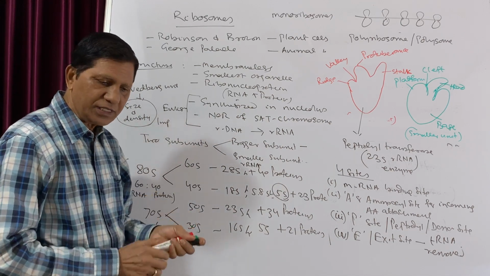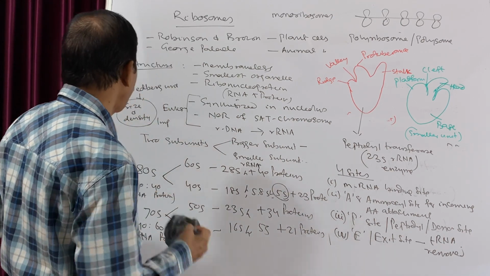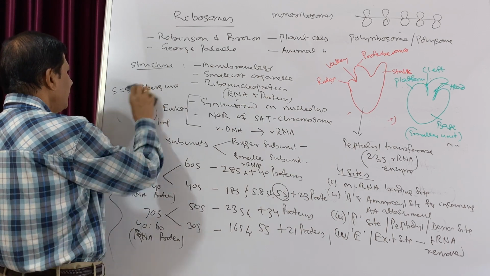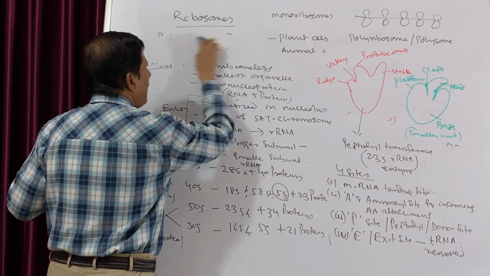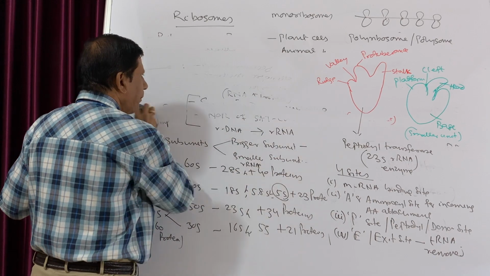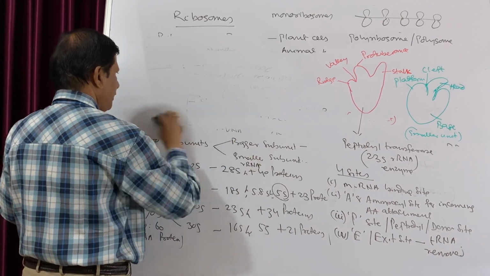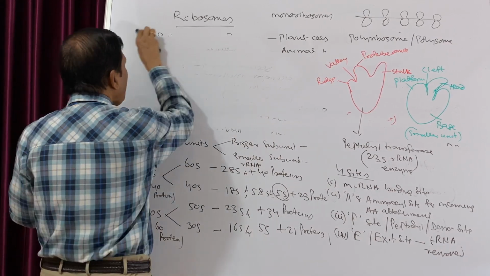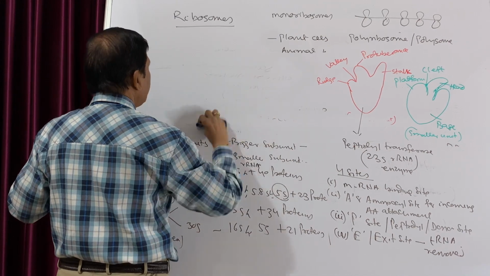Now if we discuss the important functions of ribosomes, the ribosome is the factory of synthesis of proteins. That means it is known as the factory of proteins.